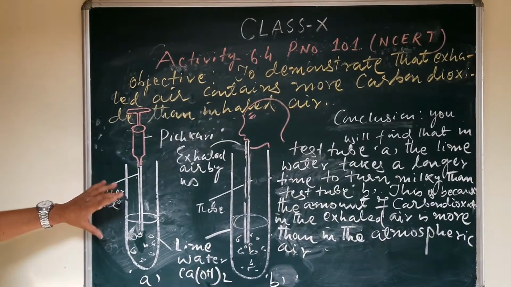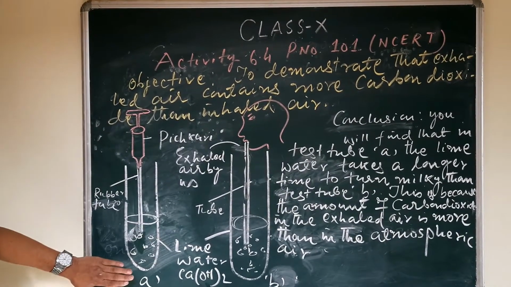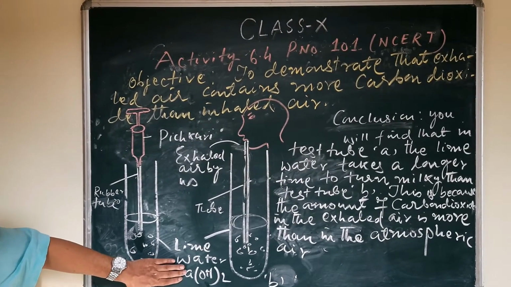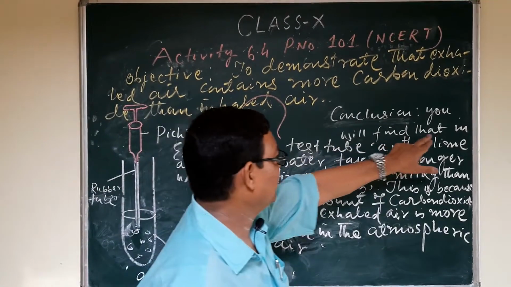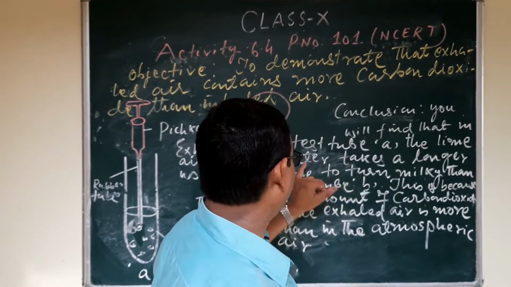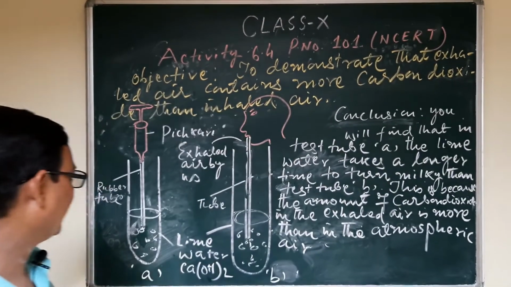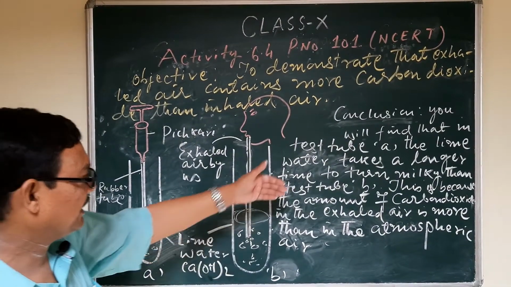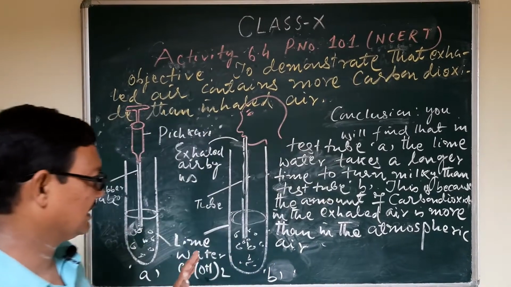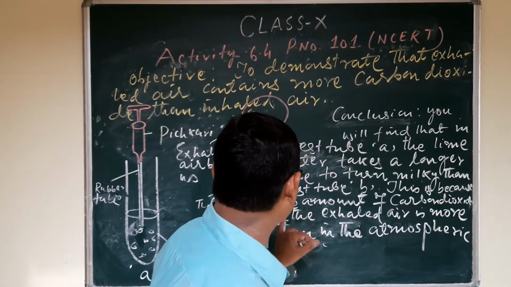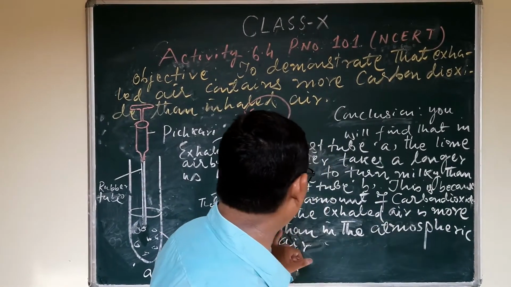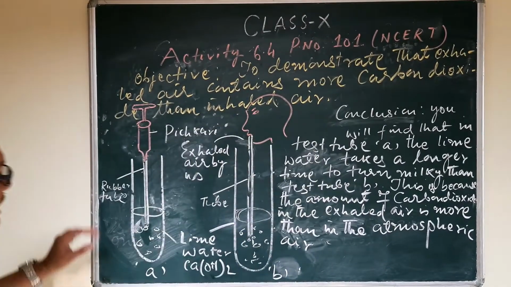In the A test tube containing lime water, you may see that the lime water takes a longer time to turn milky than that of the B, and it has now been proved that the amount of carbon dioxide in the exhaled air is more than in the atmospheric air.